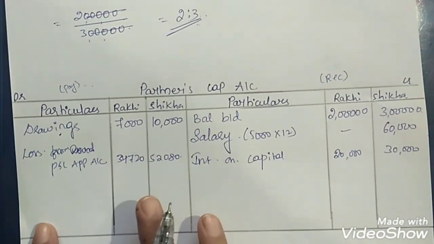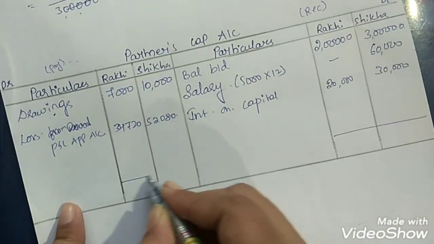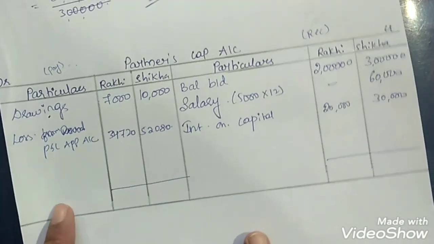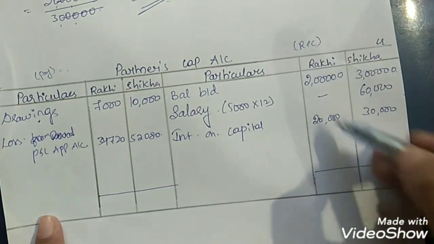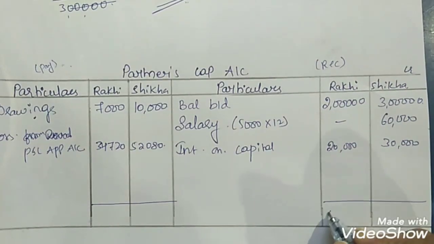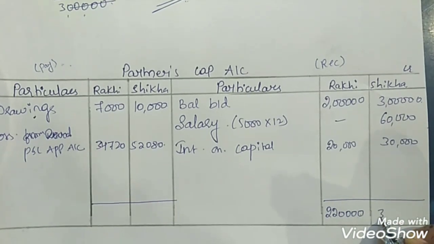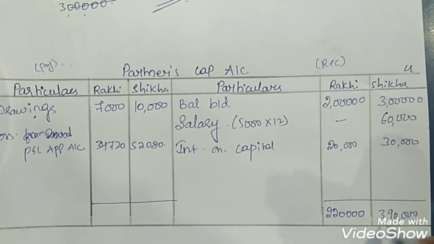Now everything is recorded. Just total and check on which side the balance is more. The balance is more on the credit side. So the total here is rupees 2,20,000 for Rakhi and 3,90,000 for Shikha.